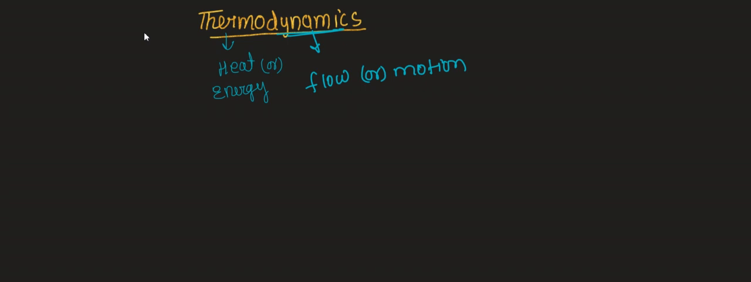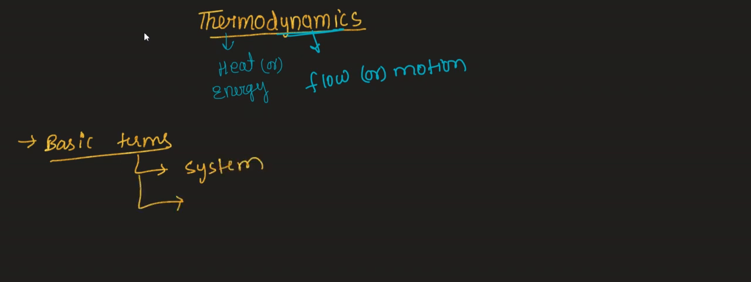Okay, so there are a total of 3 basic terms. First we are going to study the basic terms. So what are the 3 basic terms here? The first one is system, the second one is surrounding, and the last one is universe.